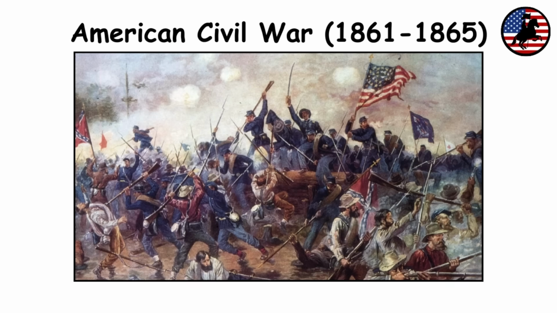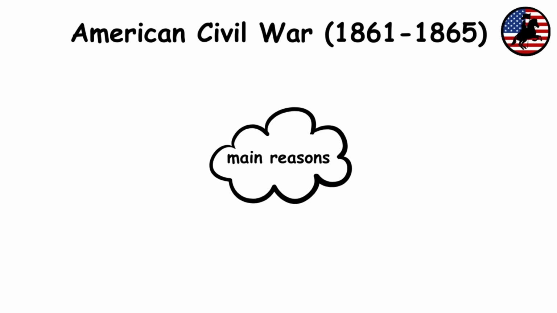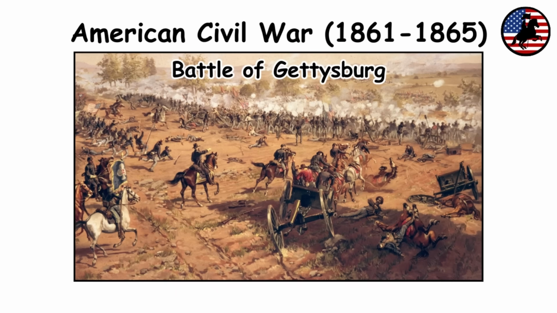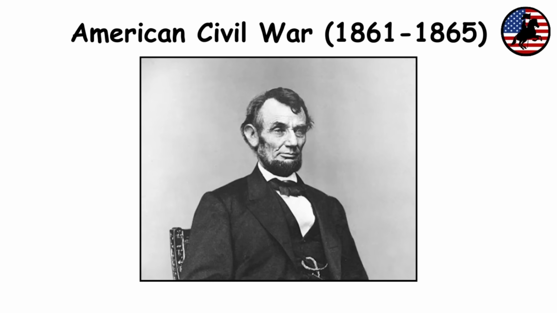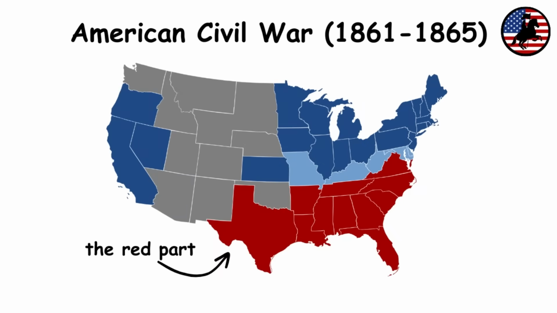American Civil War. The American Civil War took place between the northern states and the southern states. It was primarily fought over issues of slavery, states' rights, and the preservation of the Union. Major events included the Battle of Gettysburg and Sherman's March to the Sea. President Abraham Lincoln's Emancipation Proclamation declared slaves in Confederate-held territory free.